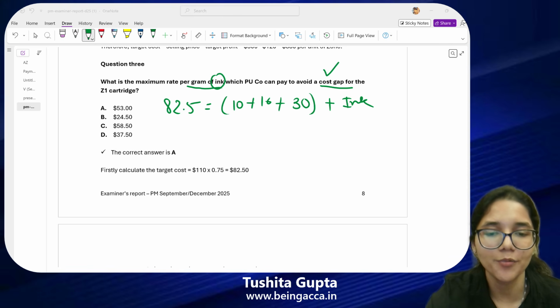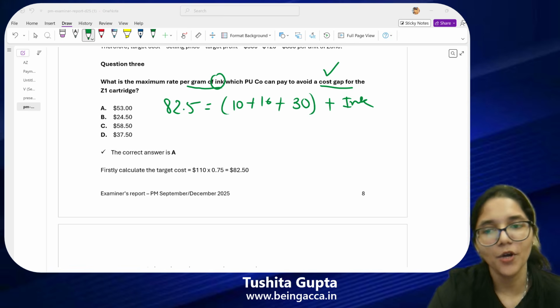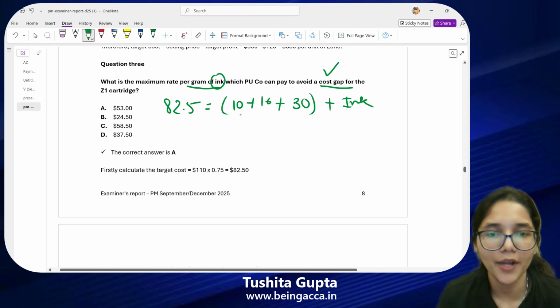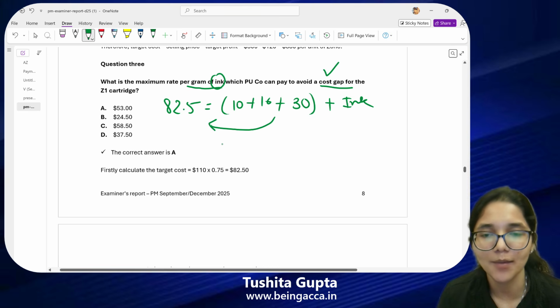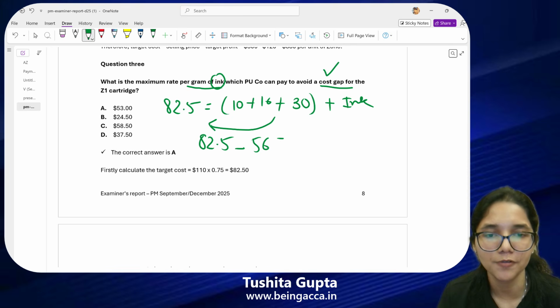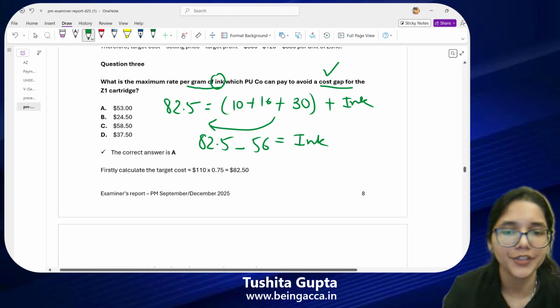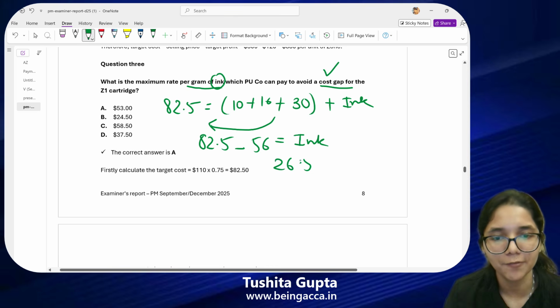Just solve this equation and let me know, guys. 26.5 you will find out as the difference. So 82.5 minus, if you take the sum of this over here, 82.5 minus this will all total to 56. This is the price that you will be willing to pay for the ink. So the difference that you're getting over here is 26.5, which you will be willing to pay for ink.